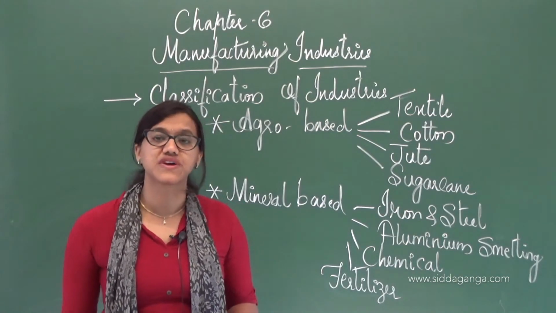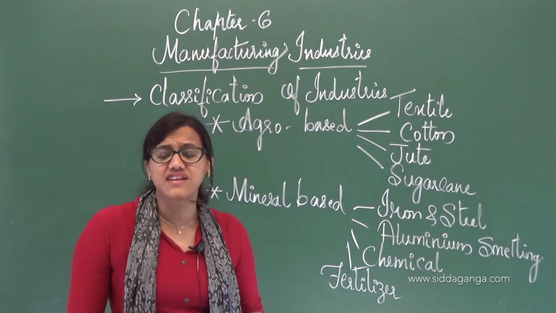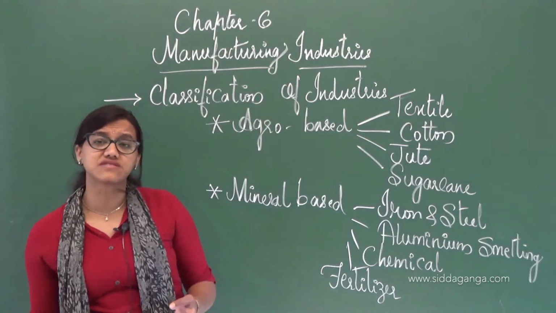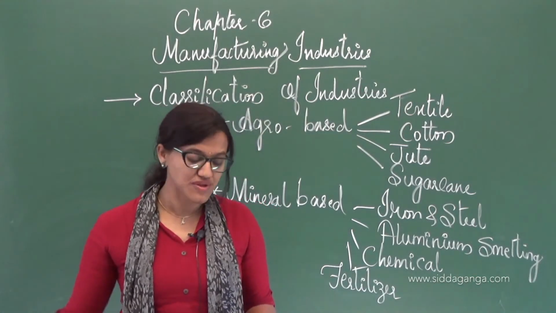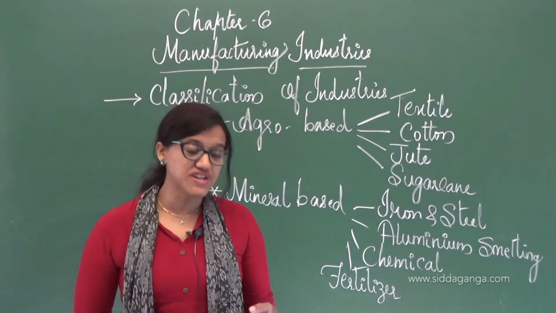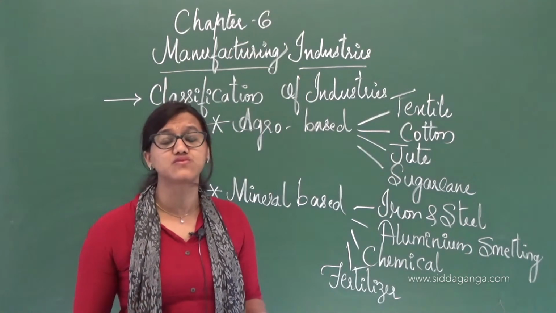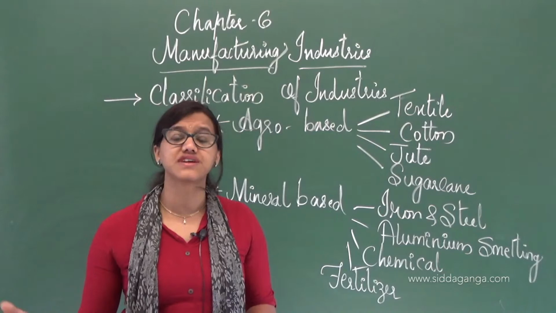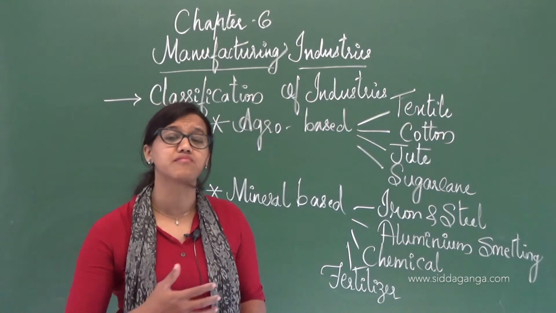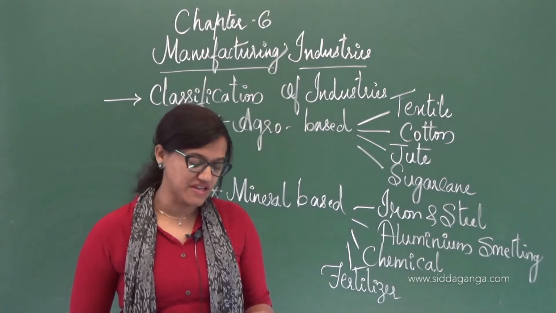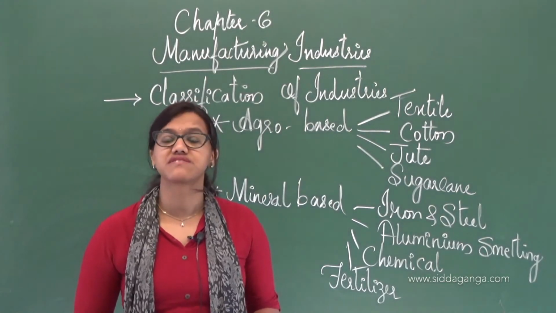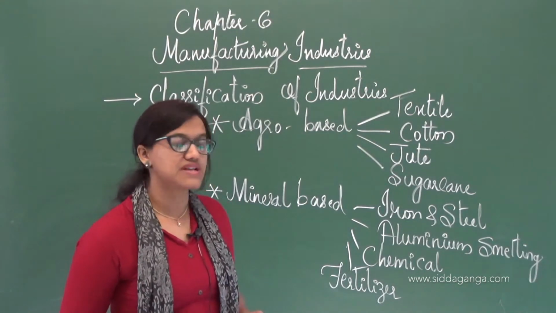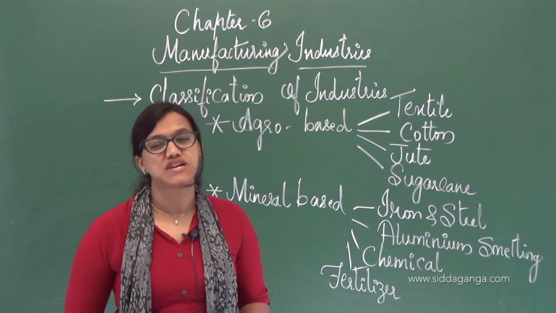So jute production needs a high production cost again, and giving tough competition in the international market becomes difficult because of the synthetic materials being used. Then comes the declining demand for jute in the international market, as synthetic materials are easily available and of lower cost. So people are not concentrating on jute, which is actually of higher standard compared to synthetic materials, and there is tough competition from synthetic fiber industries. That's the reason jute mills are facing much more problems.